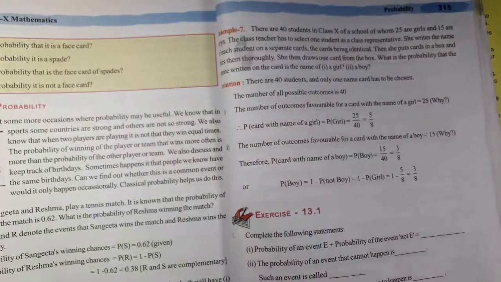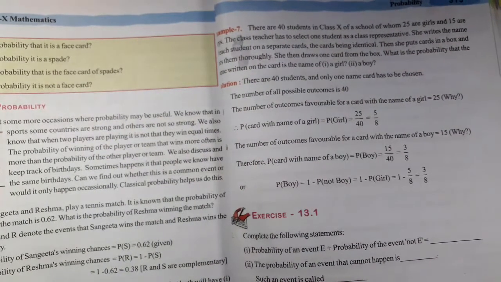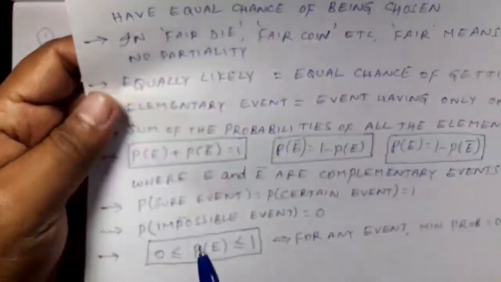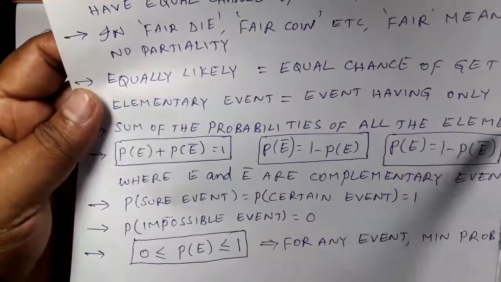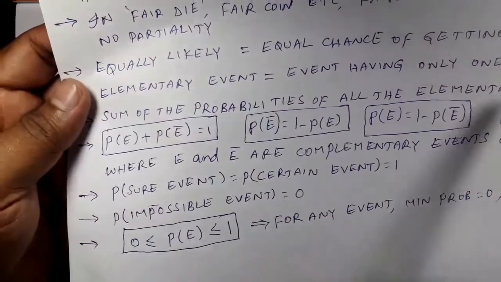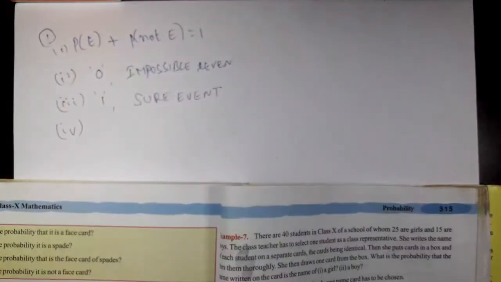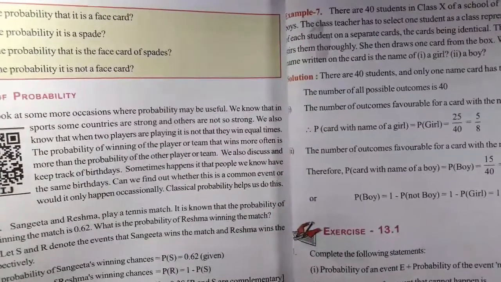Okay, next part. The sum of the probabilities of all elementary events of an experiment is dash. We have discussed again in basics. Sum of the probabilities of all the elementary events is 1. We have discussed in basics class with examples. So your answer here is 1. You go through the basics videos, concepts will be clear.